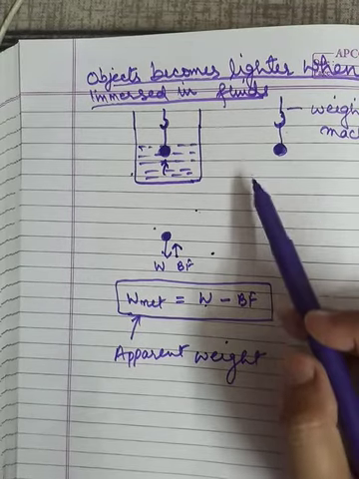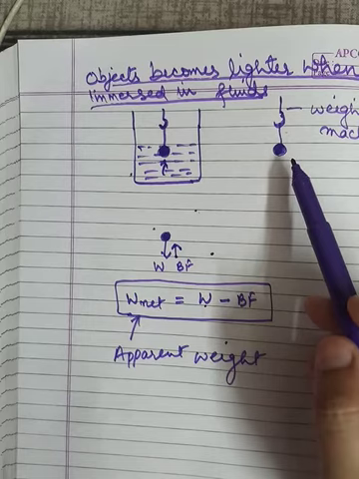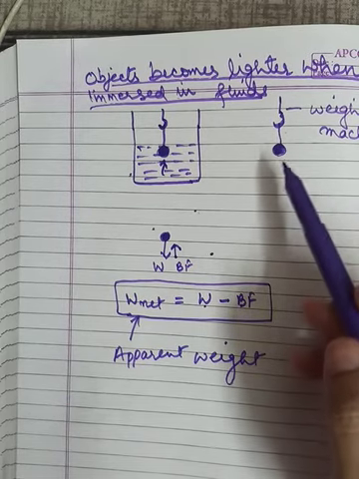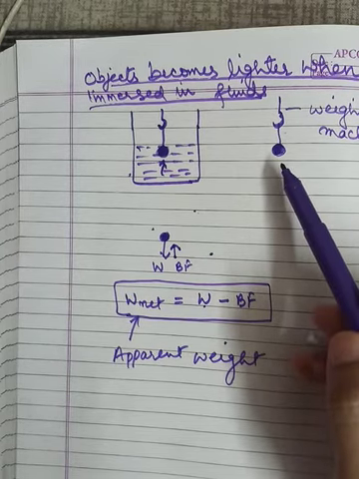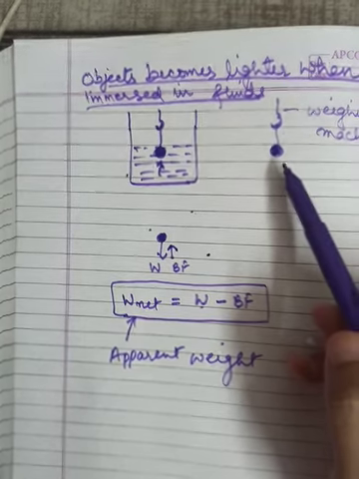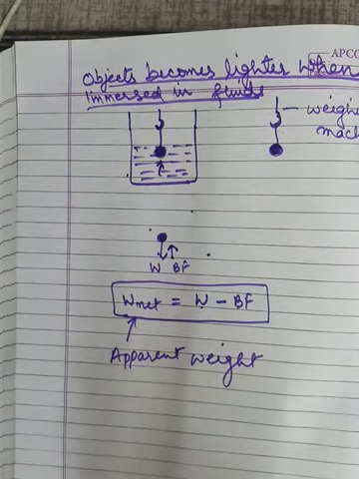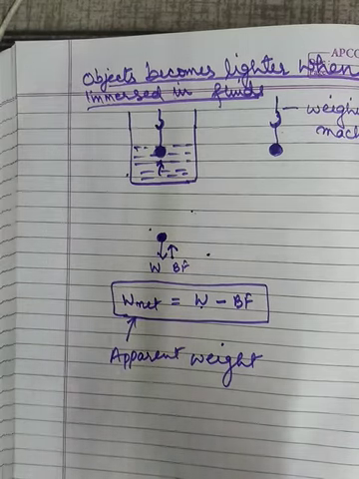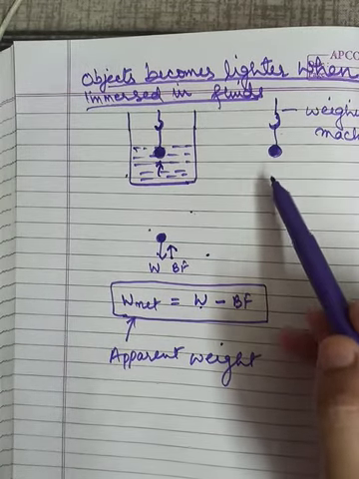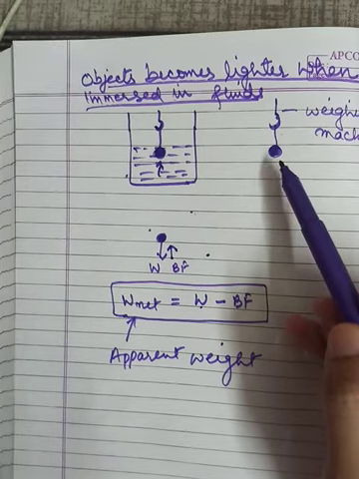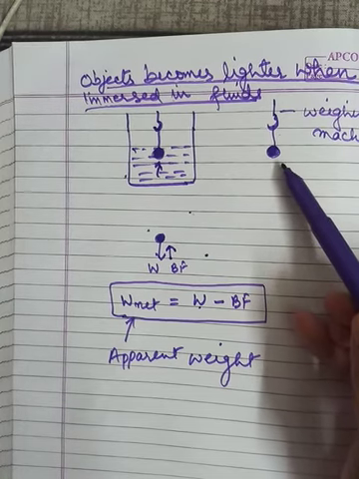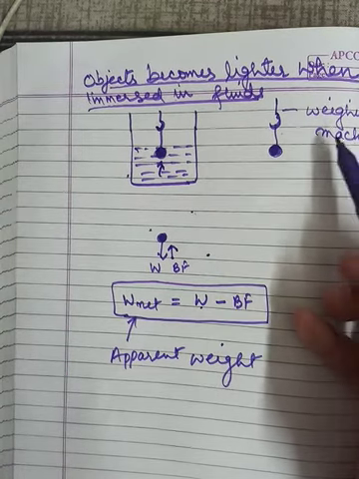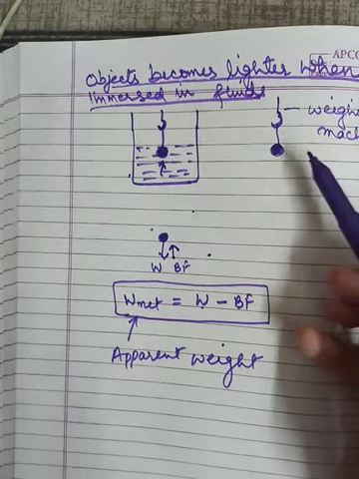In the case of air also, when we are weighing with the weighing machine, air is everywhere actually, so when we measure the weight of that object in air, the buoyant force is also acting. All fluids exert buoyant force, so it is acting over here also, but its value is very, very less, so that doesn't matter, we neglect that.